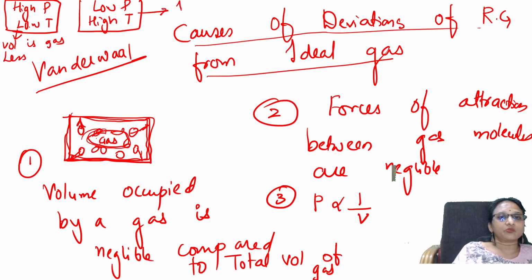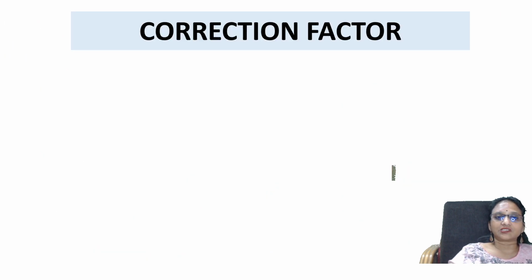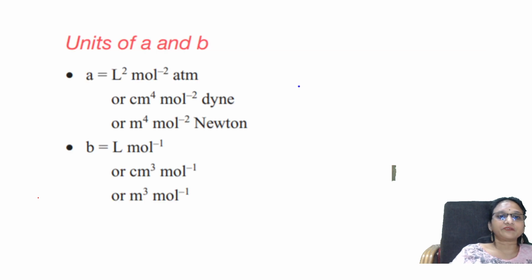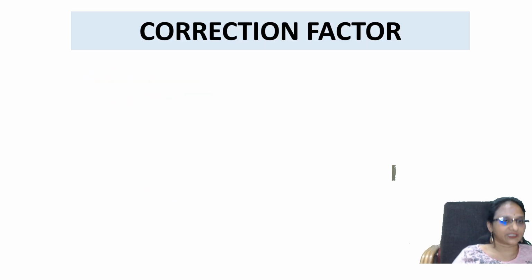In this case intermolecular forces, IMF, intermolecular forces of attraction, are less. Because of these factors, there is deviation, positive deviation and negative deviation. So to correct this, he has given one correction factor, with the units we will study.